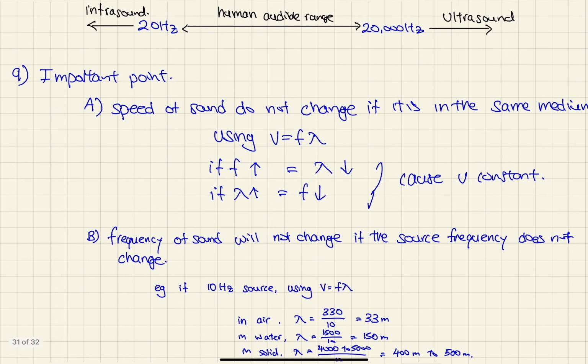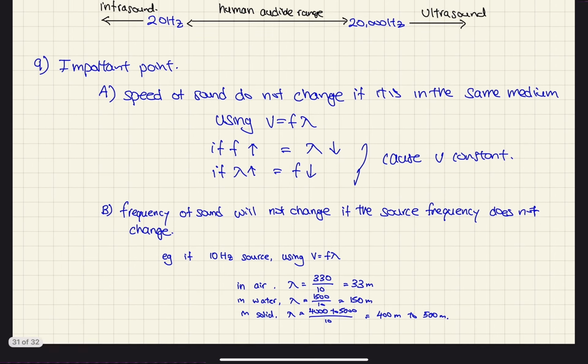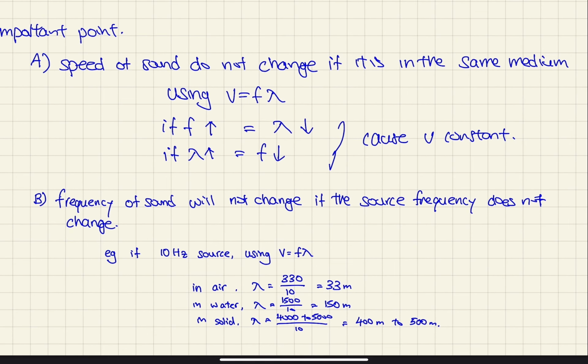Here are some important pointers. The speed of sound does not change if it is in the same medium. This is very important because when you use v = f lambda, v will always be a constant. So if your frequency increases, your wavelength has to decrease, using the formula v = f lambda. And if your lambda increases, your frequency has to decrease. The last one is that the frequency of sound will not change if the source frequency does not change.